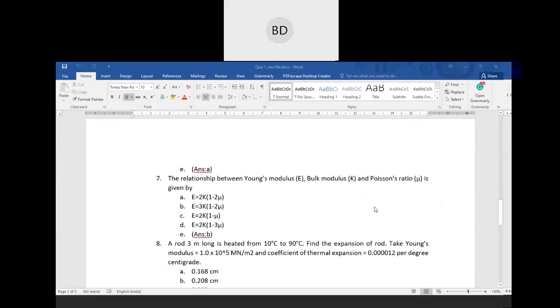The relationship between Young's modulus. See, this is a very important question. You have to remember all the relationships. There are four relationships: one is between E, K and mu, one is between theta and mu, then among E, K and theta. Okay, there are four relations.